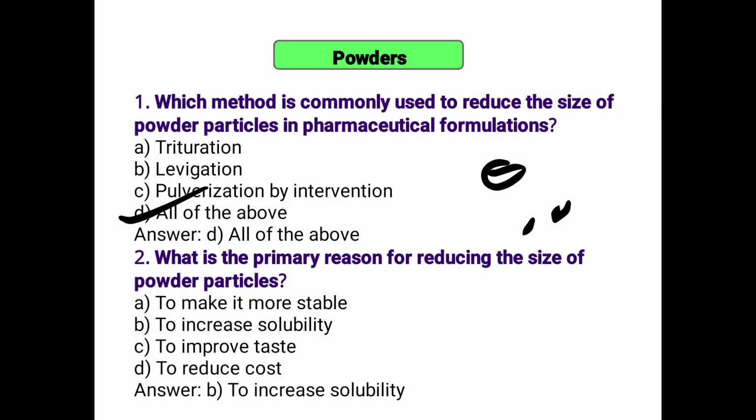Next, what is the primary reason for reducing the size of powder particles? Option A is to make more stable, B is to increase the solubility, then to improve the taste, to reduce the cost. To make more stable is not the correct answer. To increase solubility is the correct answer. To improve the taste is not, and to reduce the cost is not. So the correct answer is increase the solubility.